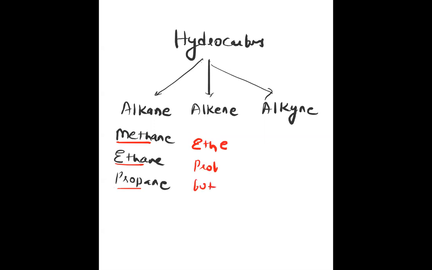Here we have ene. There we have ane. Here we have ene. And here also, in fact, ethine is not very famous. It starts with prop only. Prop, but, pent, and here it comes yn. It is a triple bond actually.